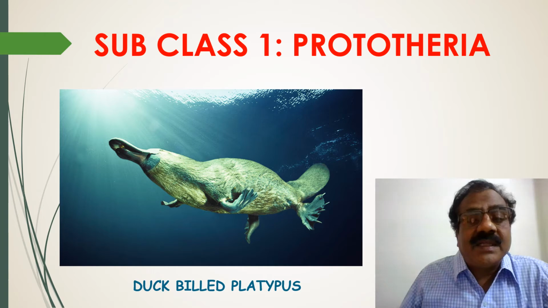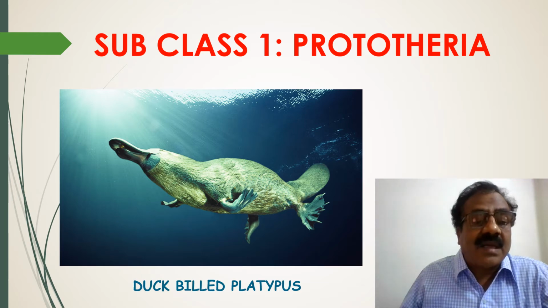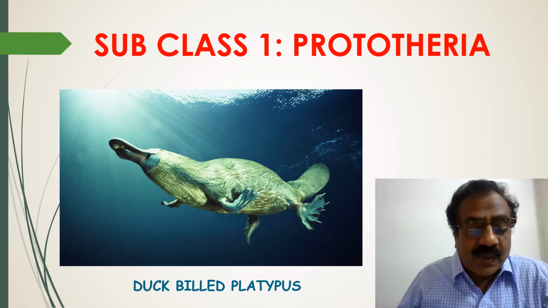First subclass is Prototheria. These are oviparous, means egg laying. Mammary glands are unspecialized and without teats. Pinna is absent. Development is external and there is no placenta. Corpus callosum is also absent. Example, Echidna and Ornithorhynchus.